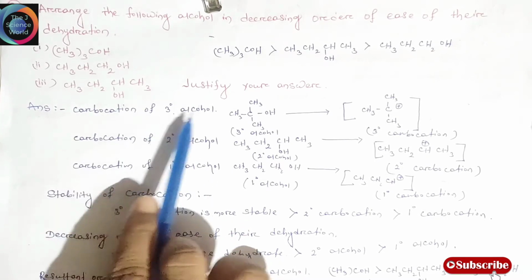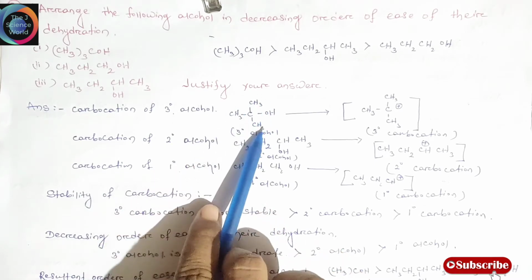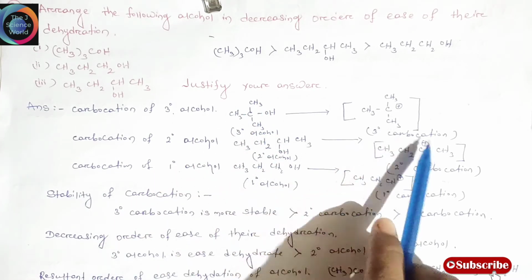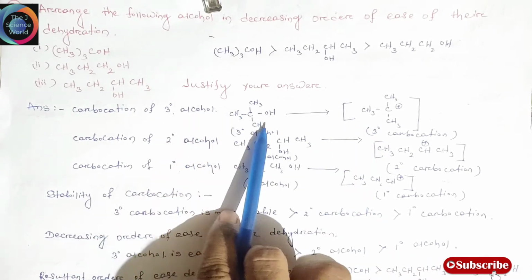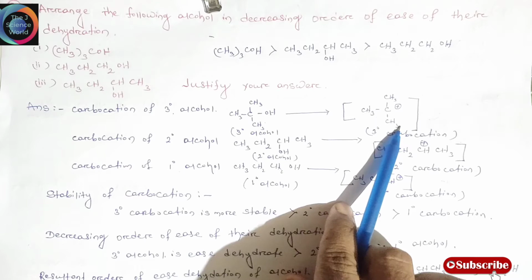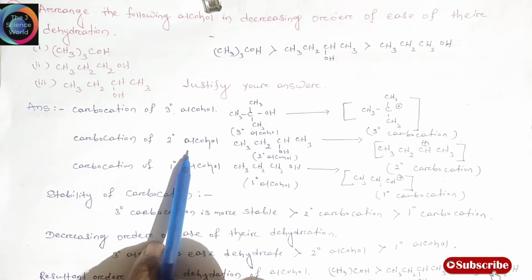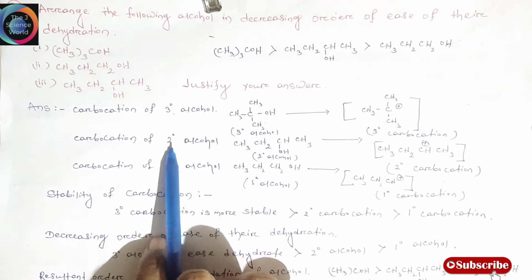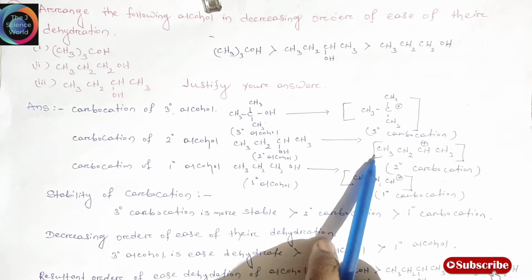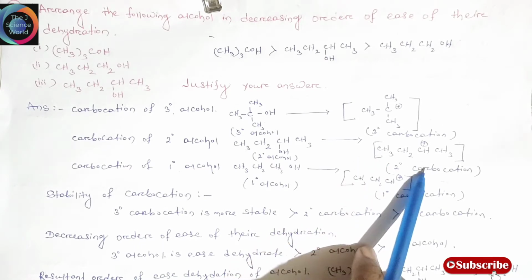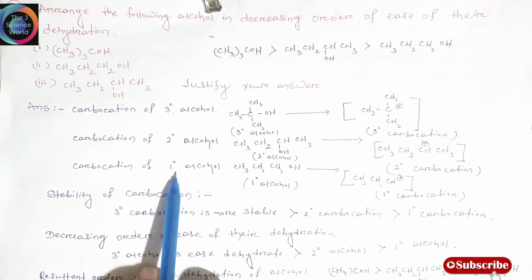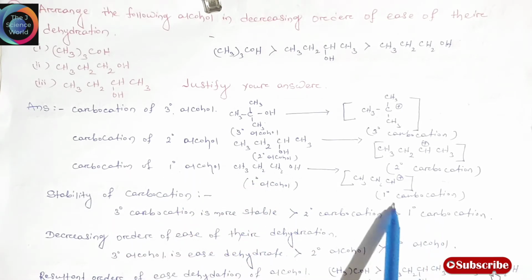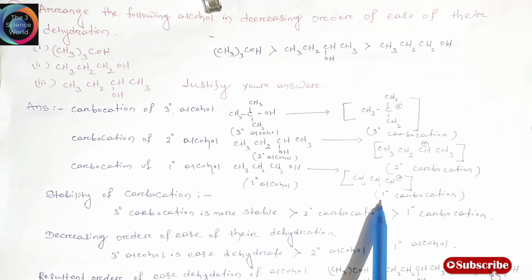Tertiary alcohol gives a tertiary carbocation. Similarly, secondary alcohol, that is 2 degree alcohol, gives a secondary carbocation, and the primary alcohol gives a primary carbocation, our first degree carbocation.